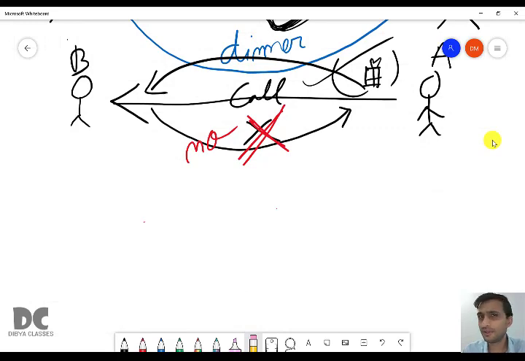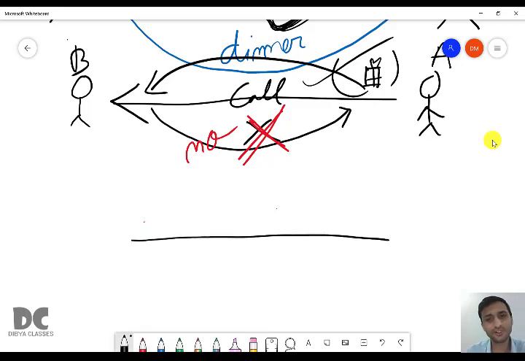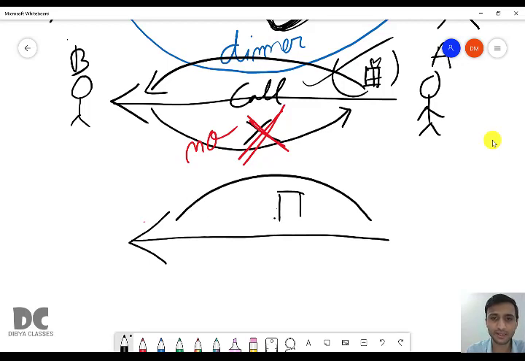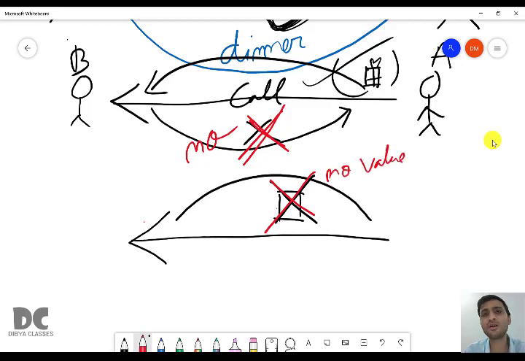Next year also you will have your birthday. I will call you. But this time I will not take any gift for you, because last time you didn't give me dinner. Why should I spend money and bring a beautiful gift for you? So this time I will call you and wish you, but when I go to your house, I will not bring any gift. No value. Gift is the value here. So I will not take any value to your house. So this is called call by no value.